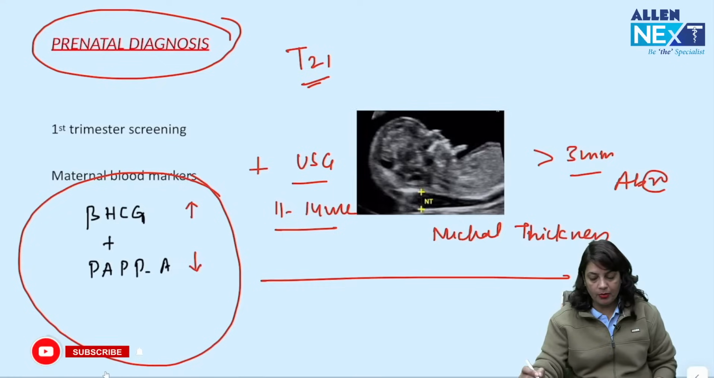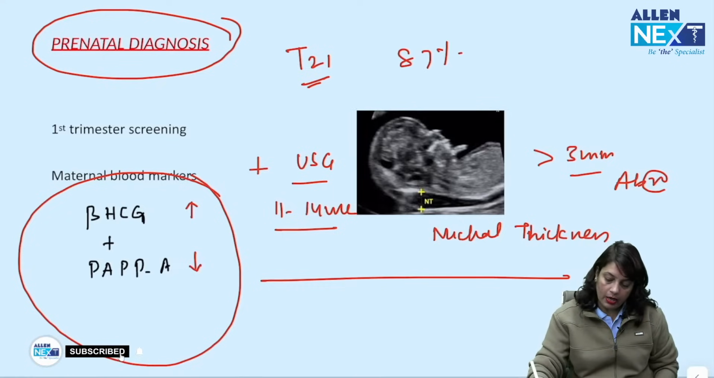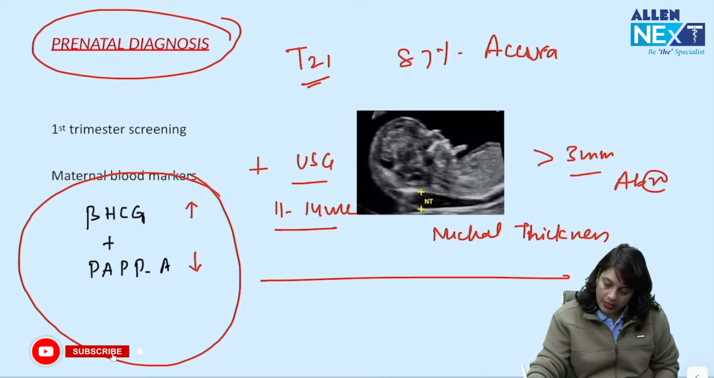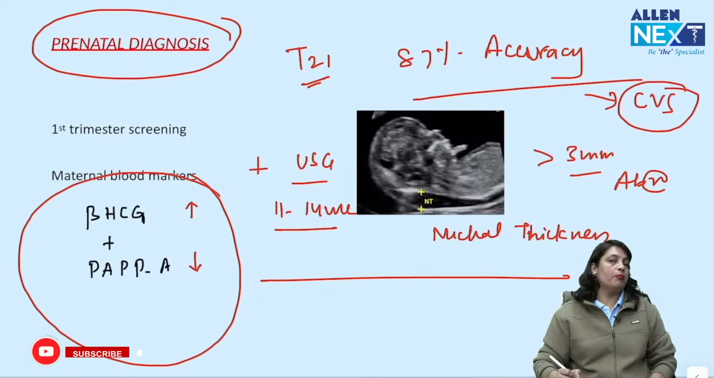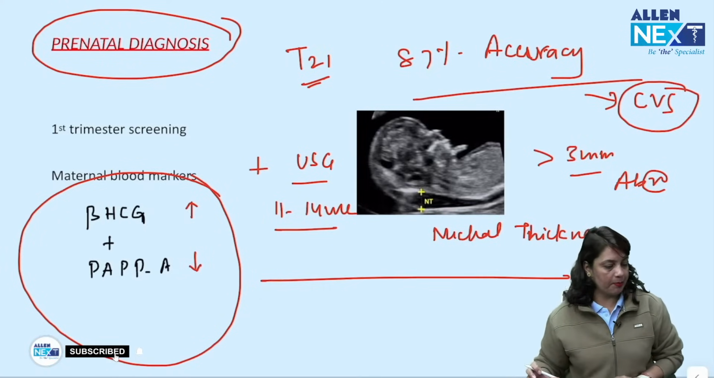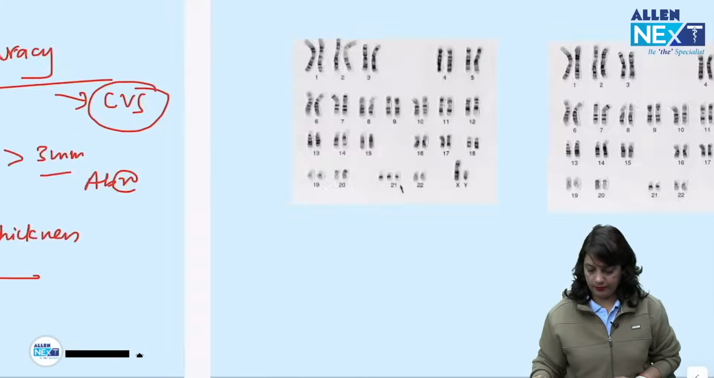This is a first trimester screening and around 87% accuracy, but it has to be followed by chorionic villus sampling because you want to take the fetal sample for karyotyping.